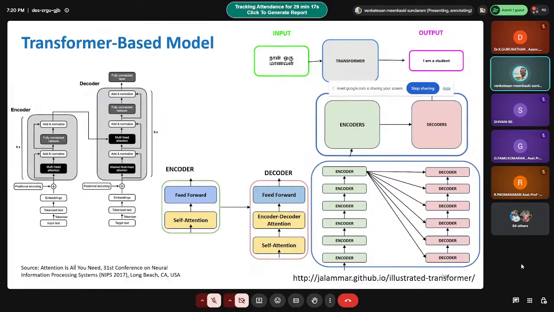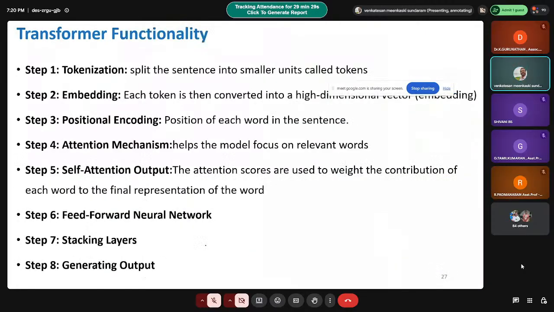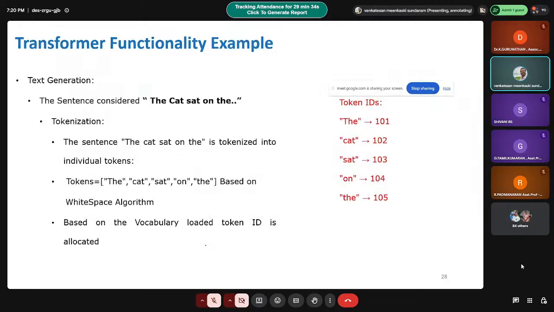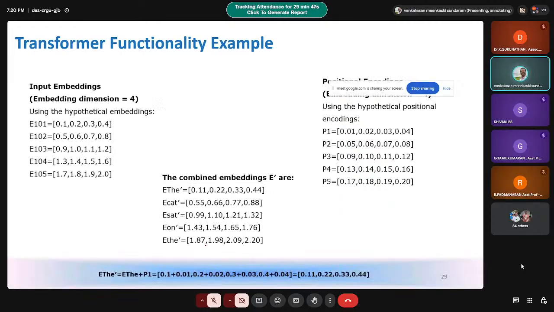This is a very famous paper from 2017, "Attention Is All You Need." When you go through it, you will come to know how the transformer functions. These are the steps. For example, "the cat sat on the" is the input, and the transformer is used to predict the next token. That is what I explained here, but I will not go into detail.